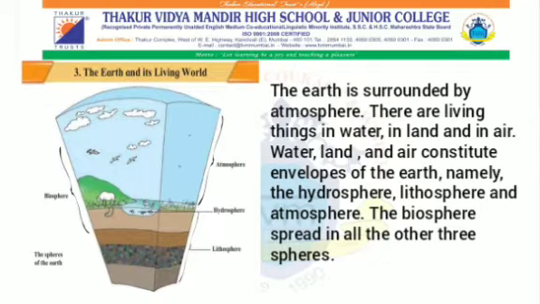Water, land, and air constitute envelopes of the earth, namely the hydrosphere, lithosphere, and atmosphere. As you can see, the biosphere is spread in all the three spheres. You can see this in the diagram, students.